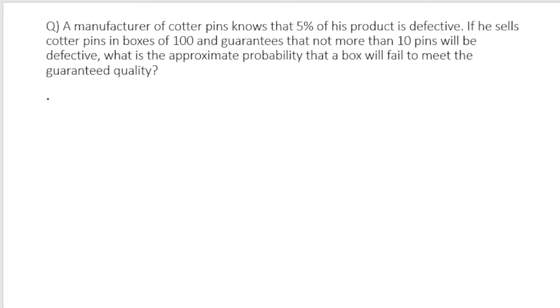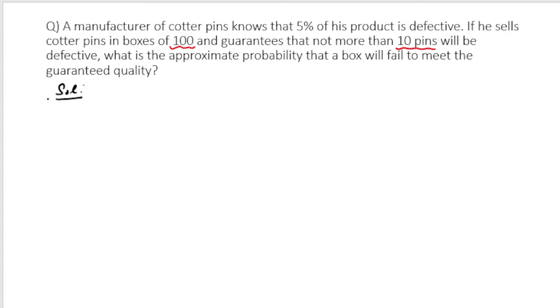Let's do some more problems. Now if I look at this question, I think red ink looks better. Red is hot. A manufacturer of cotter pins knows that 5% of his product is defective. If he sells cotter pins in boxes of 100 and guarantees that not more than 10 pins will be defective, what is the approximate probability that a box will fail to meet the guaranteed quality?